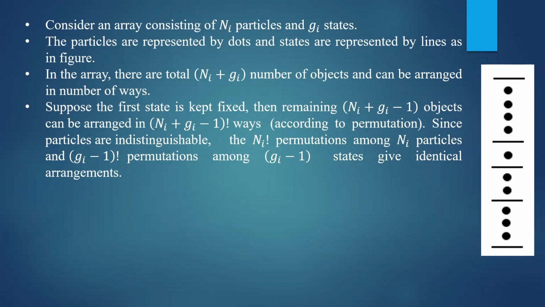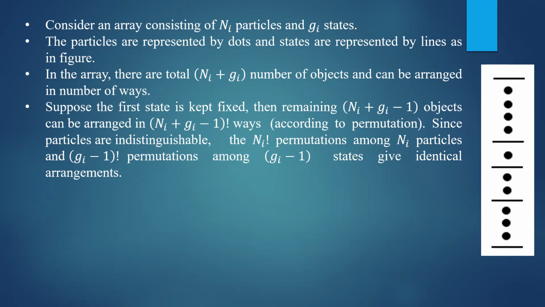If you exchange the first particle with the second particle, that does not give you a different state, because they are identical to one another. That's why you have to exclude these identical combinations. So you have to exclude Ni factorial permutations among Ni particles.